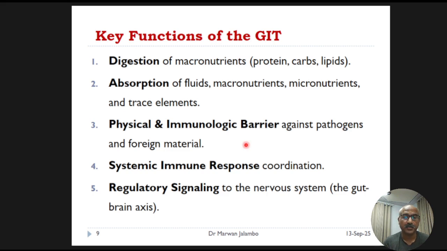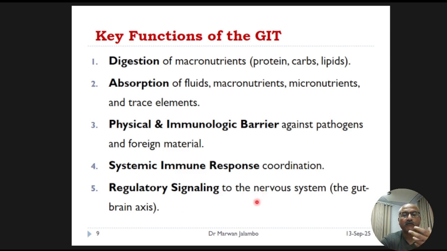It's a major hub for the immune system, constantly sampling the environment and coordinating responses. And finally, it's a signaling powerhouse, communicating constantly with the brain through a pathway known as the gut-brain axis. This is the regulatory signaling to the nervous system, which influences everything from hunger to mood.